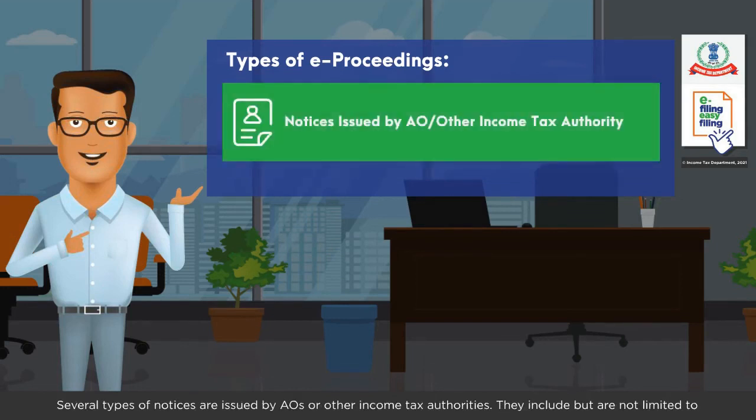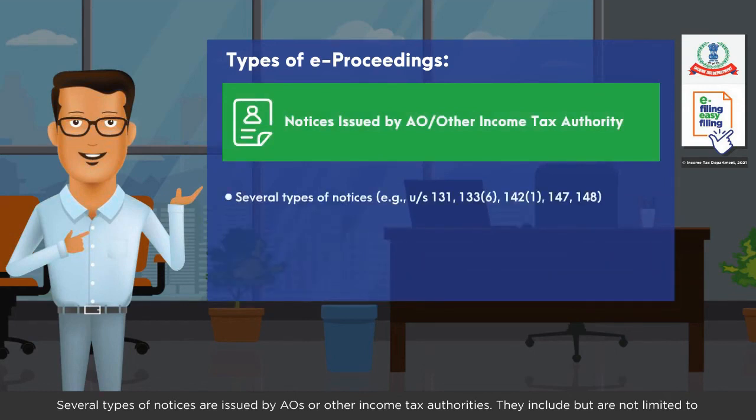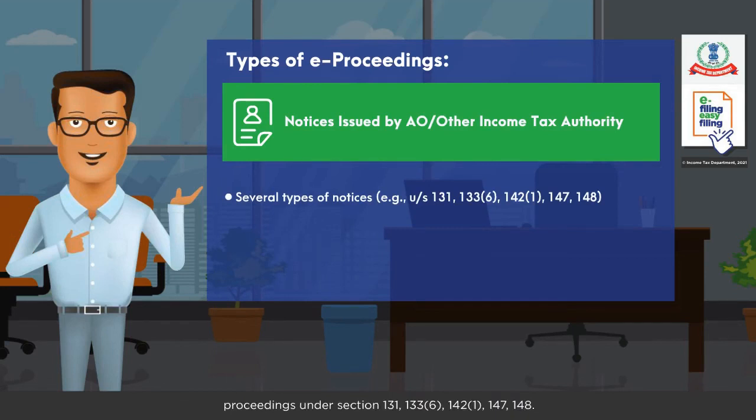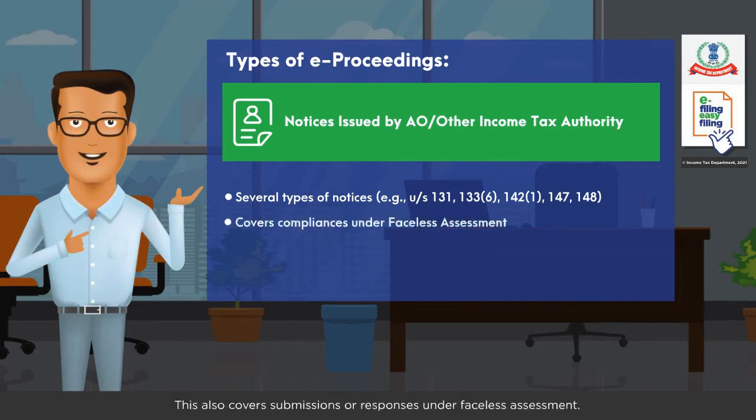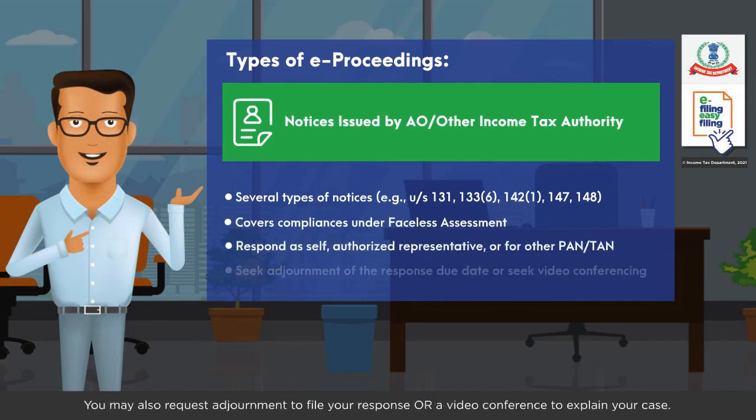Several types of notices are issued by AOs or other income tax authorities. They include but are not limited to proceedings under Section 131, 133(6), 142(1), 147, 148. This also covers submissions or responses under faceless assessment. You may also request adjournment to file your response or a video conference to explain your case.